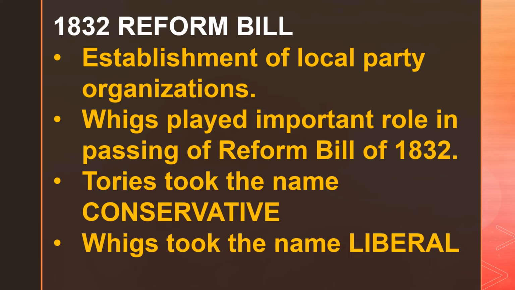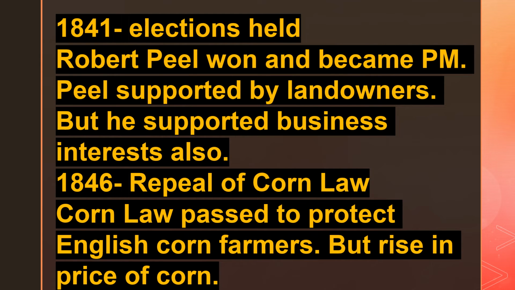So, after the passage of the 1832 Reform Bill, the Tory and Whig names underwent a change. The Tories took the name Conservative and the Whigs took the name Liberal. So 1841 elections were held in England and Robert Peel won and became the PM, or the Prime Minister. He was somebody who belonged to the Conservative Party.